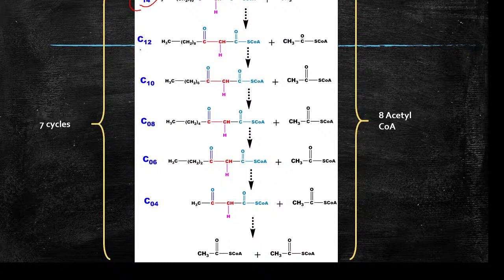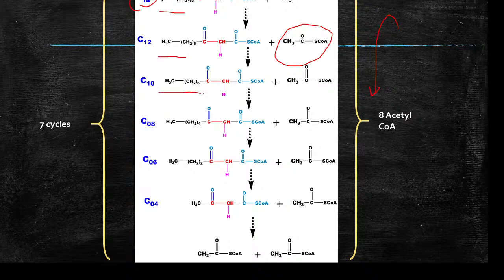So this is the first cycle. Then this 14 carbon unit will again undergo beta oxidation, and again it will release one more acetyl CoA molecule, that is, it will undergo dehydrogenation, then hydration, again dehydrogenation, then the thiolase reaction, that is the release of acetyl CoA.